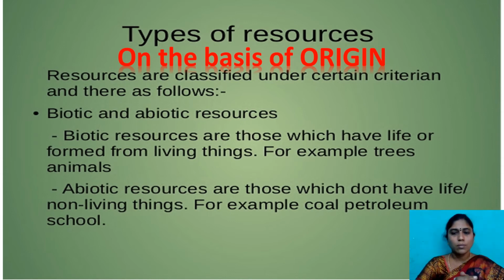And next one is abiotic resources. Abiotic resources means those which don't have life. For example, stone, charcoal, petroleum, building, or any vehicle. So these are all resources, but in these resources there is no life. So these types of resources we call abiotic resources.